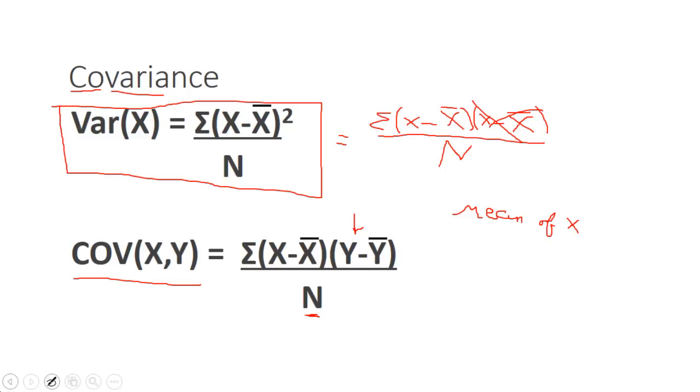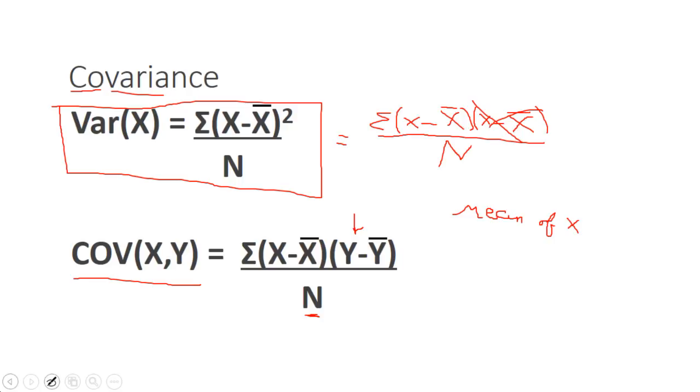Let's think of what happens if we have what we call an inverse relationship. An inverse relationship means when x goes up, y goes down. So x is the price of gas, and y is how much gas we buy. So if the price of gas is low, x is below x bar, the quantity of gas we buy will be high, y is above y bar. So x minus x bar would be negative, y minus y bar would be positive. We multiply those together, we get a negative number. If the price of gas is really high, x is above x bar, then we're going to buy less gas, y will be below y bar.